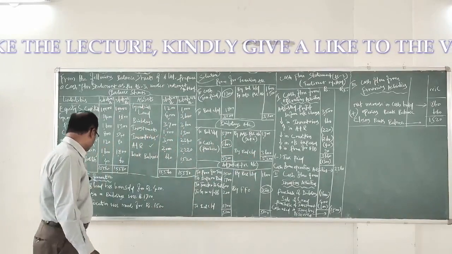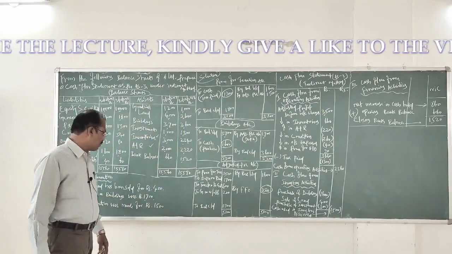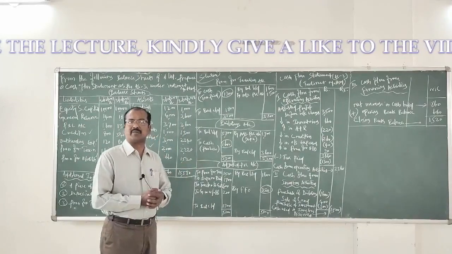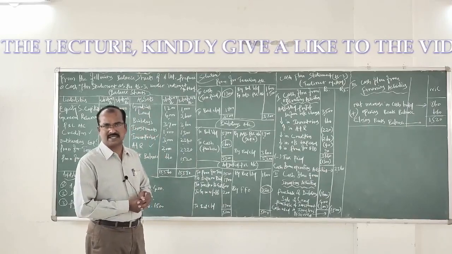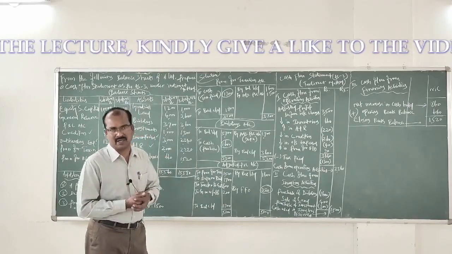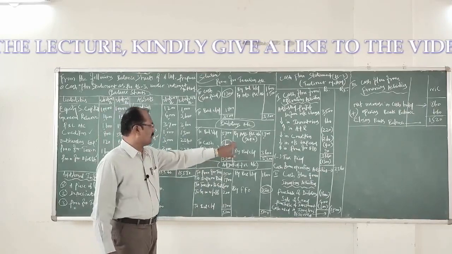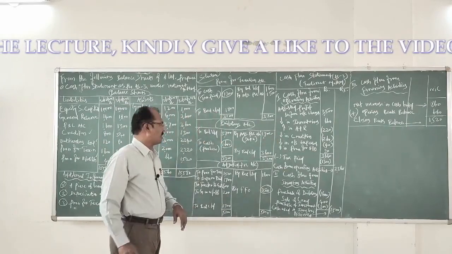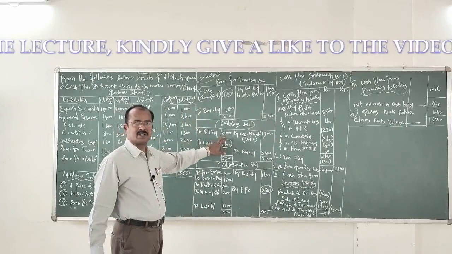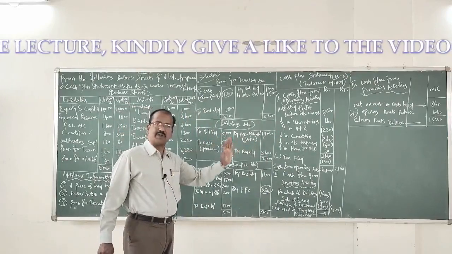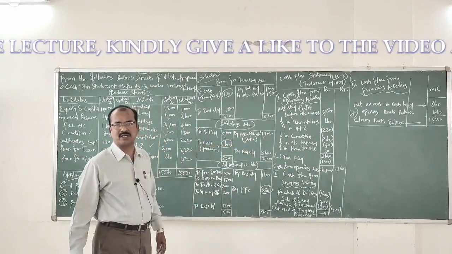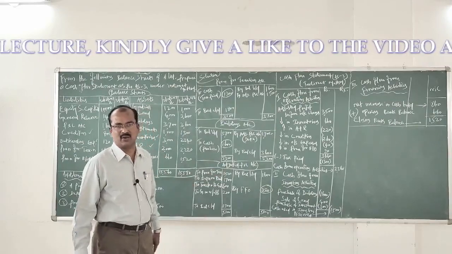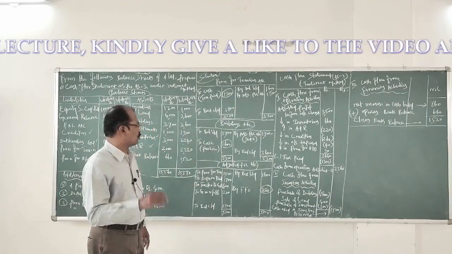So we were informed that depreciation on building was 1700 rupees. Therefore, what is the journal entry for making depreciation on a fixed asset building? Adjusted profit and loss account debtor to building account, and that is recorded. Fine. Now you check it out. From the opening 3700, if you depreciate building to the value of 1700, the expected closing balance in that account is supposed to be 2000 rupees.